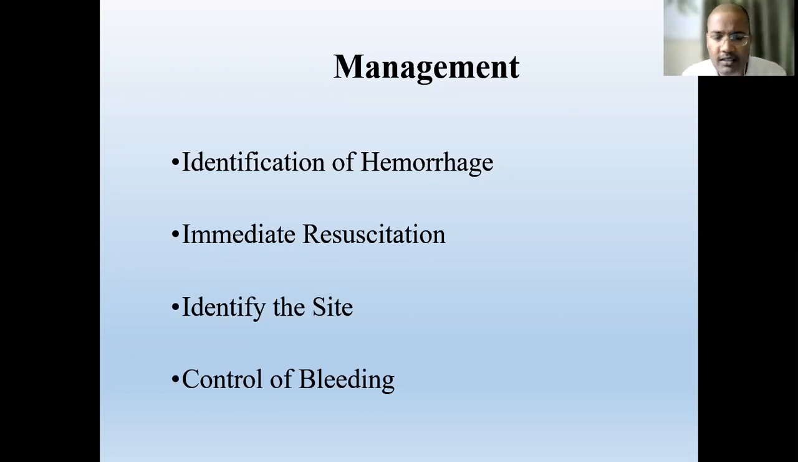Suppose any patient gets any kind of trauma, and after the trauma the patient is continuously landing into shock, which means the patient's general condition is deteriorating, his pulse rate is rising, blood pressure is falling, his urine output is falling, then you must consider it as a concealed hemorrhage. If you cannot find hemorrhage externally, then you must take it as concealed hemorrhage and start treating like that. So early identification of hemorrhagic shock is very important.